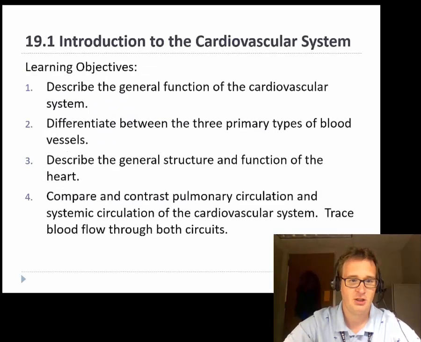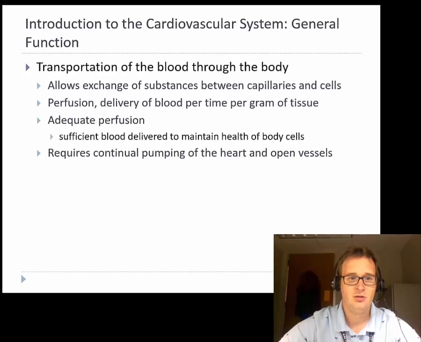So these are the learning objectives. I'll go ahead and let y'all read through these. So the introduction is that the cardiovascular system is responsible for transporting blood. This allows exchange between our blood and the cells at the levels of the capillaries.